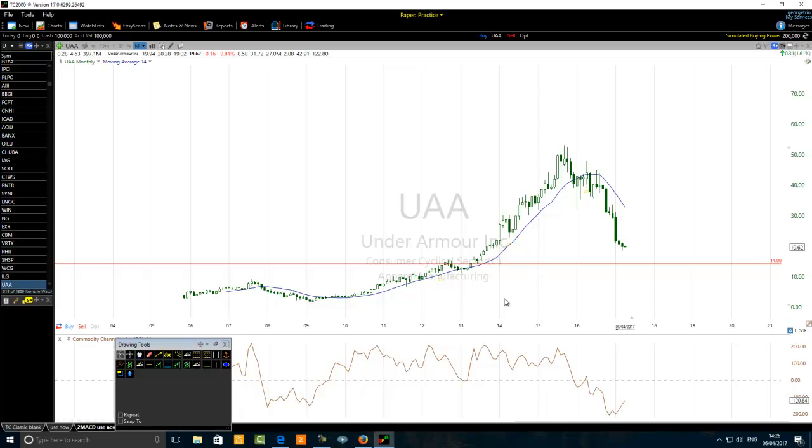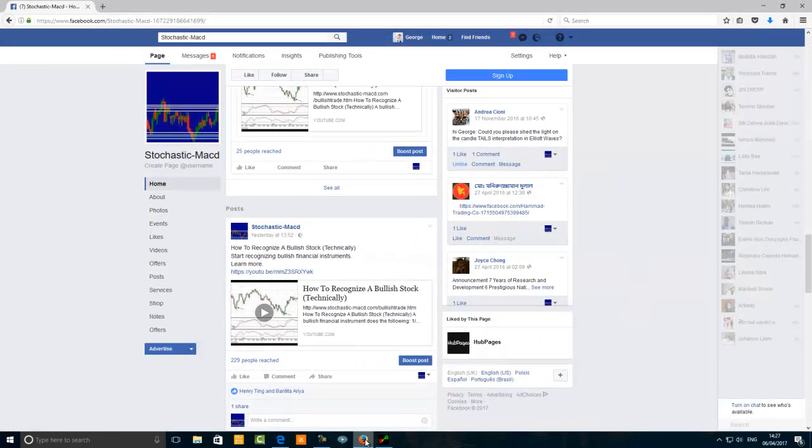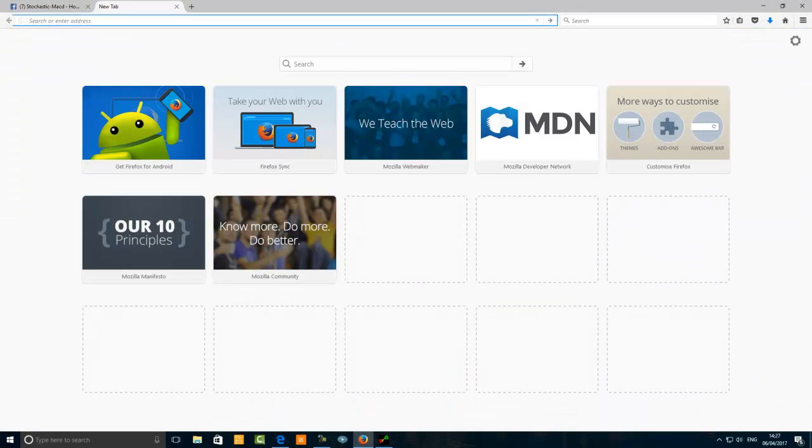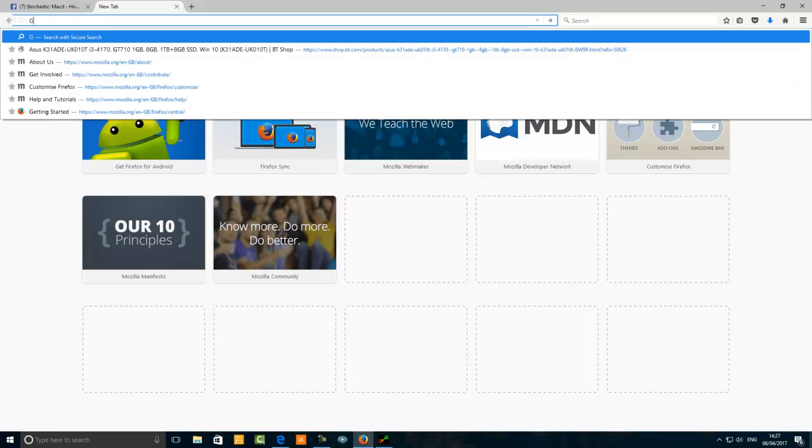Now, competitors. If you go to Google Finance, you will see a page. For instance, you put the ticker of Under Armour at Google Finance, UAA. All right, let's go there. Let's go to Google Finance, my friend.